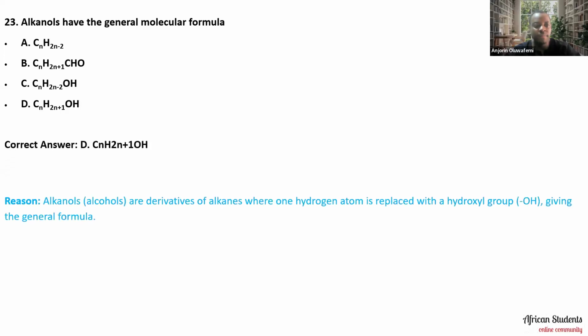Okay, if you look at it critically, you discover that the answer to this should be D, which is CnH2n+1OH. That's their general molecular formula. So alkanols, or alcohols, are derivatives of alkanes where one hydrogen atom is replaced with a hydroxyl group, given the general formula CnH2n+1OH.